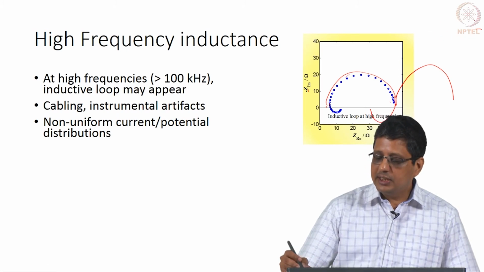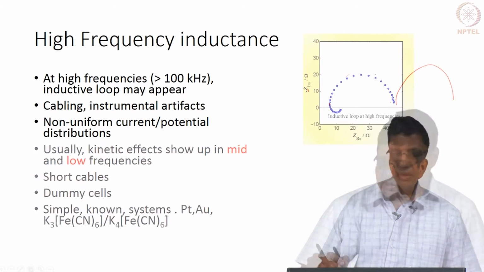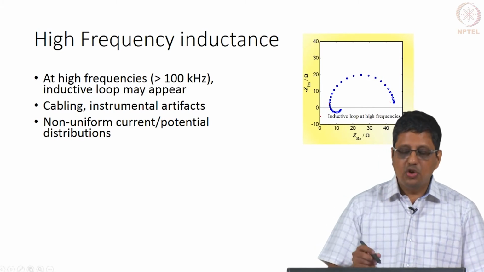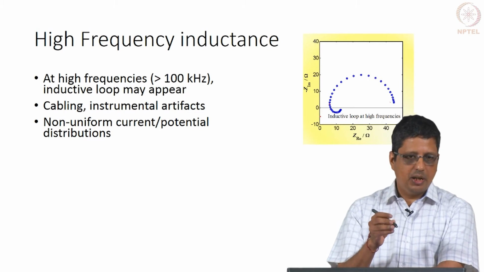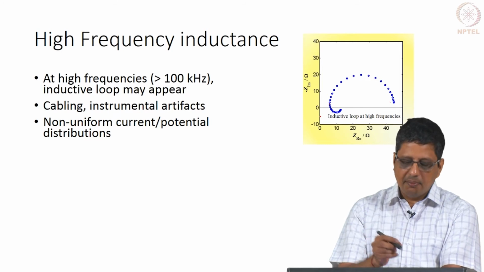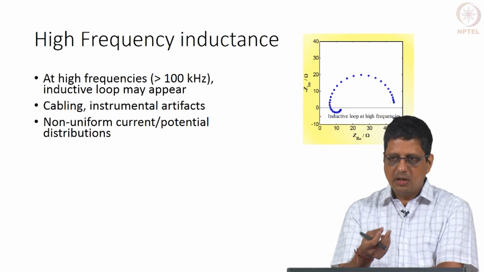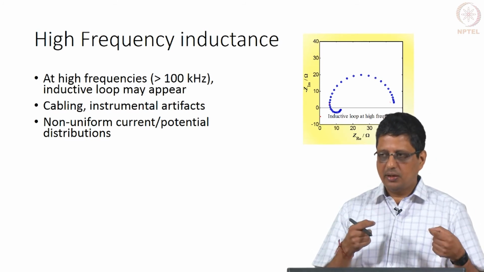Now at high frequencies, you normally should not have anything except a constant value here, but you may get an inductive loop, and that may not be coming because of anything in the system, it may come because of the cables. If you have long cables running parallel, what the instrument measures is what is coming to the instrument.